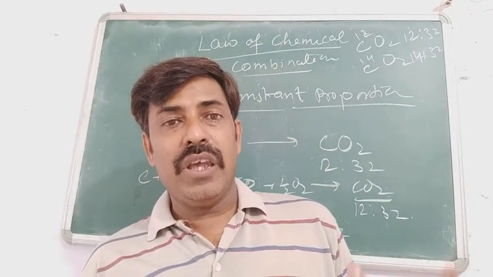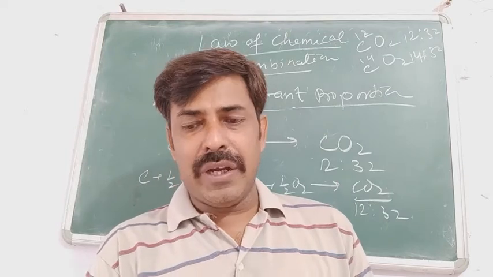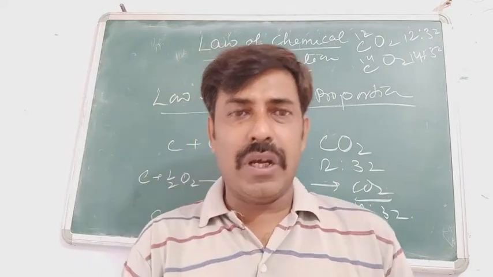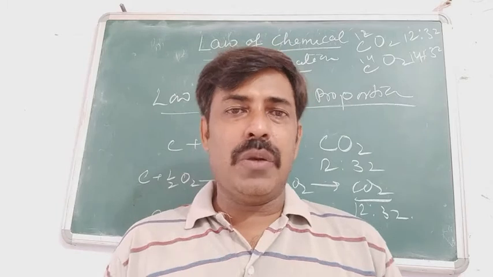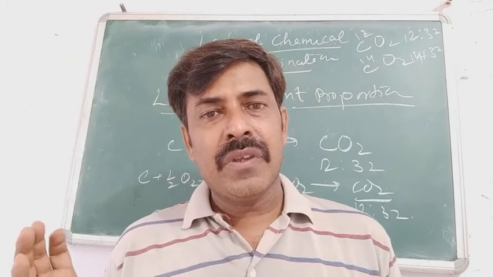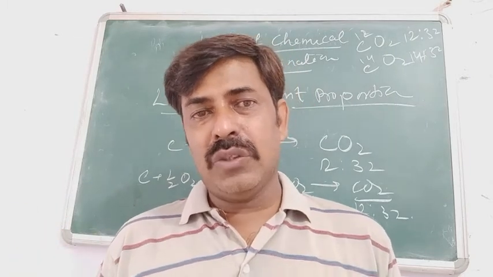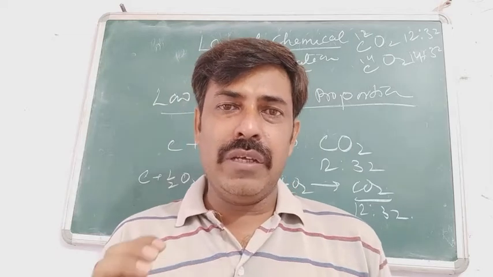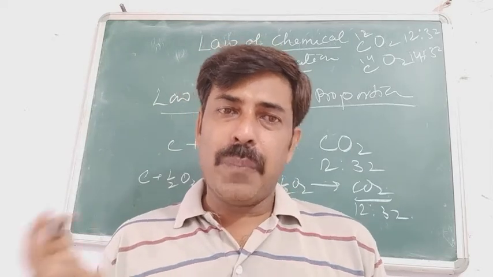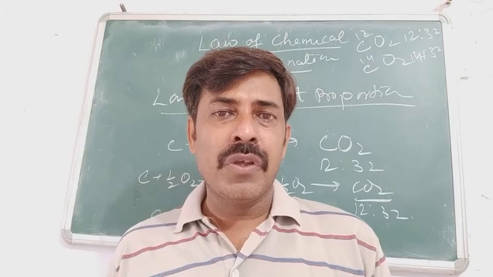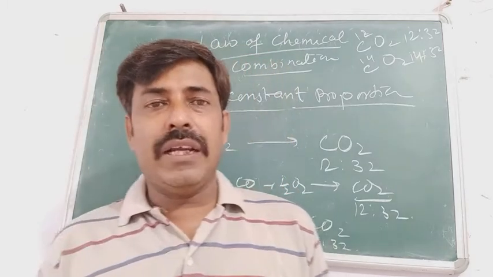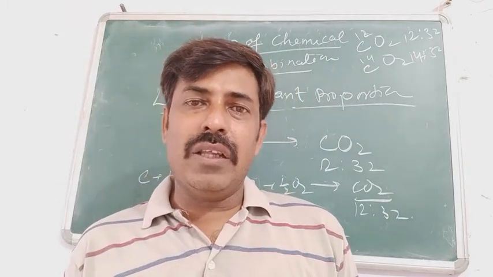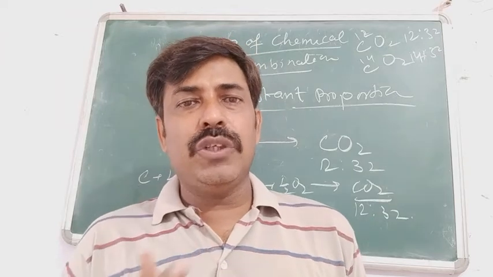For example, hydrogen has three isotopes: protium, deuterium and tritium, with atomic masses 1, 2 and 3 respectively. But the atomic mass of hydrogen is neither 1, 2 nor 3, it is 1.008.